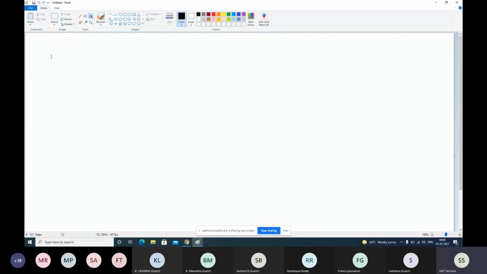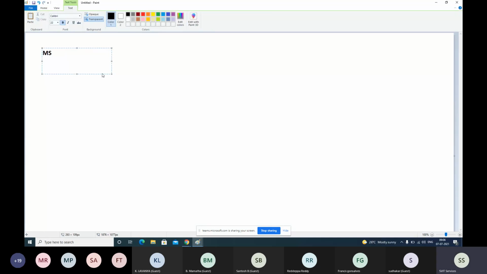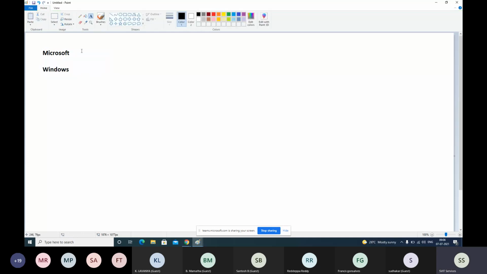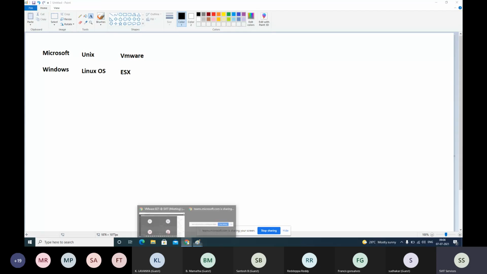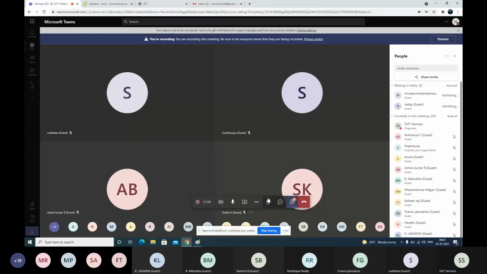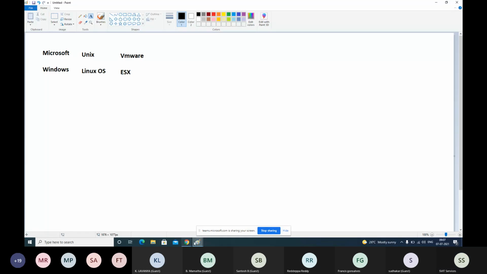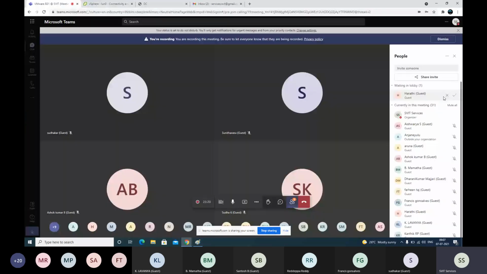So now we know that there are multiple operating systems in the IT industry, like the Microsoft Windows series, Unix, Linux OSs, and the VMware company has the ESX operating system. So now we will discuss how these operating systems differ, what is a server operating system, and what is a normal client operating system.